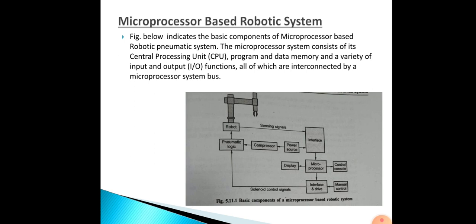Okay, then the amount of memory required for the robot control application would be perhaps of the order of 0.5 megabytes to 128 kilobytes. It will be a read-write memory, so that you can store your programs there. Then, in addition, there may also be a small amount of extra memory. The primary function of a microprocessor-based robot controller is to control the axes of the robot arm. So this microprocessor will control the axes of the robot arm.